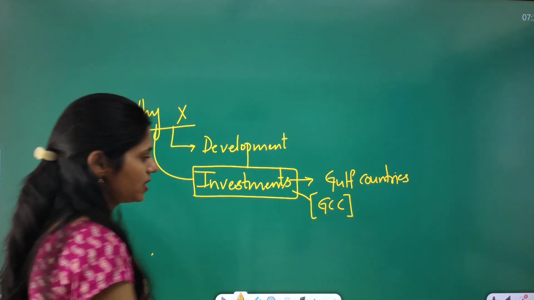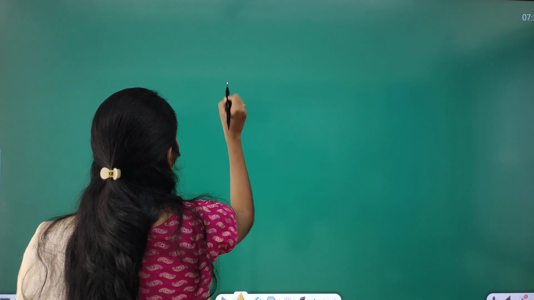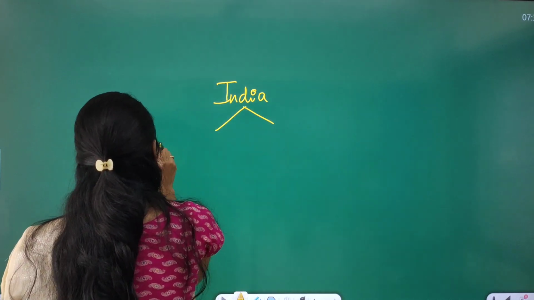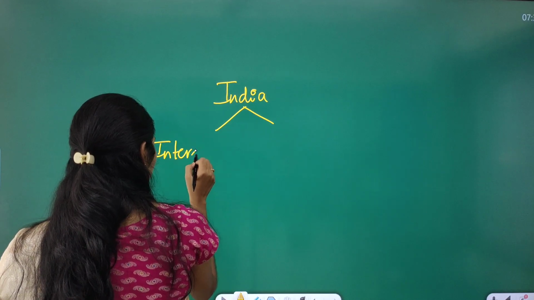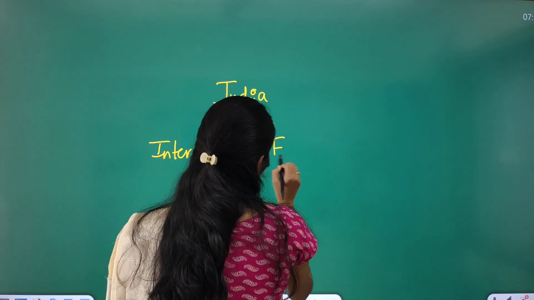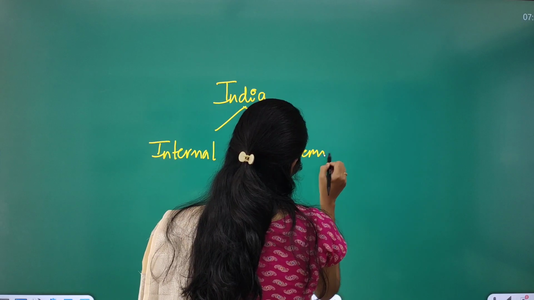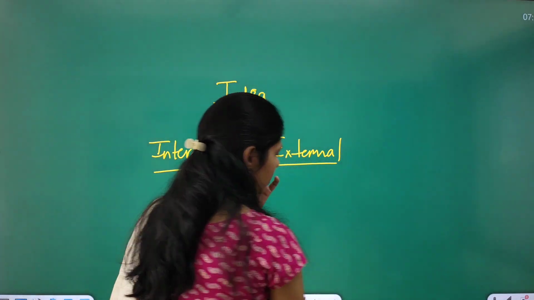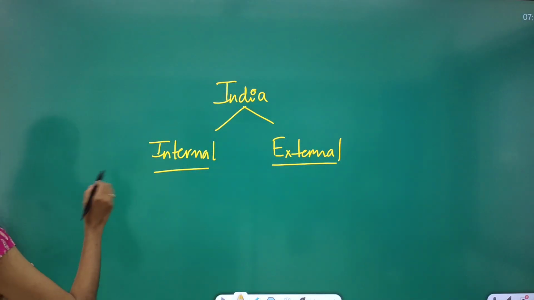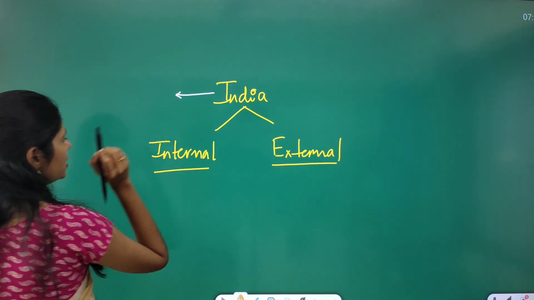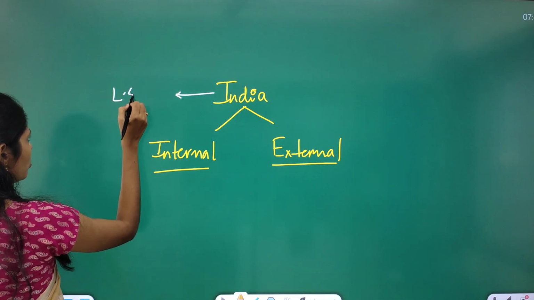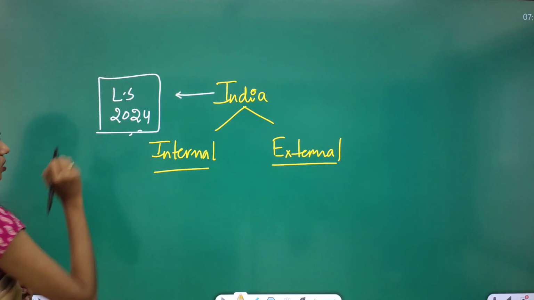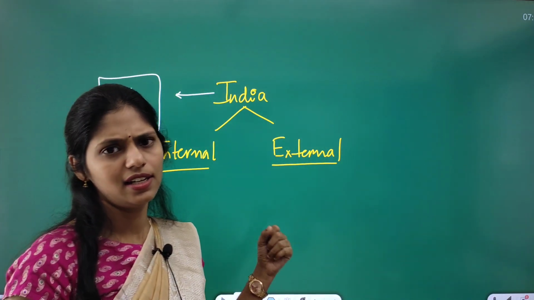So now let us see this article. This article especially is talking about India: what are the internal challenges and external challenges? So it is talking about internal and external challenges. Why is he talking about internal and external challenges? Because we are going to have the Lok Sabha elections in 2024.